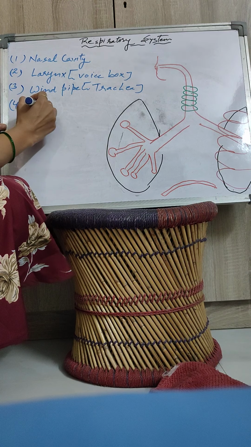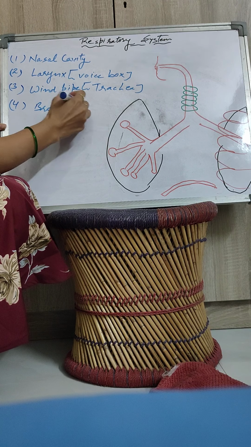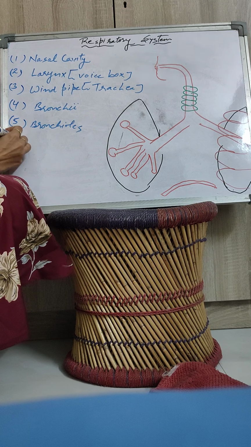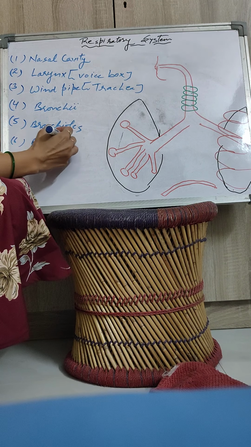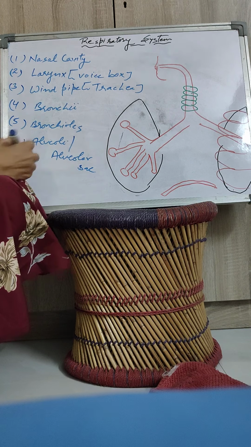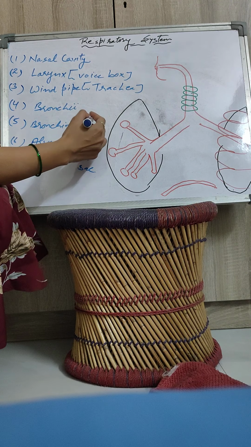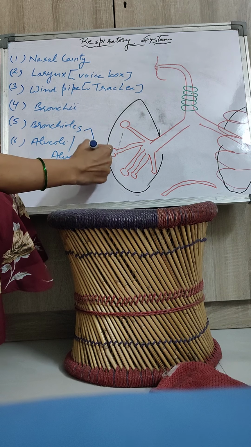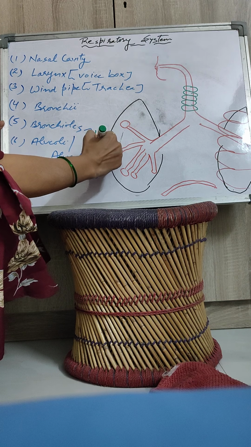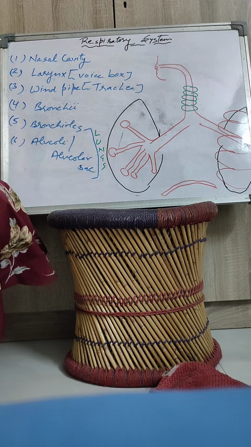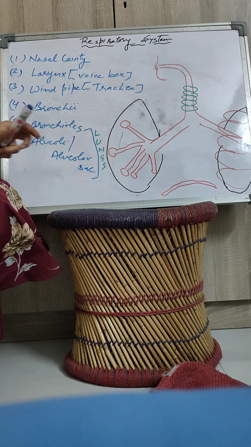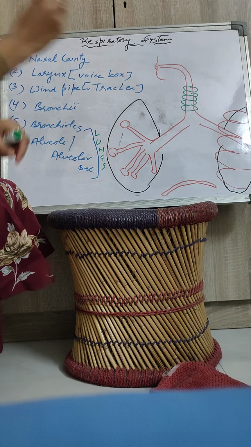Then bronchi, bronchioles, alveoli, or you can say alveolar sac. So the bronchioles and alveolar sacs, these two structures form inside the lungs. We are all aware that in the respiratory system the main organ is the lung, and one pair of lungs is found in humans. So I am going to label this diagram to show where these structures are found.